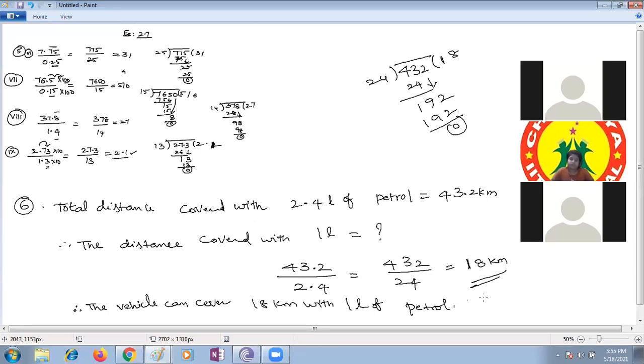That's all, children. This is a very simple application part. Now my task is over. You have a lot of tasks to complete. I'll give a few sums, and you are supposed to start working on them. Just complete the task and put it in the chat box so that I can see the students who are doing it correctly.